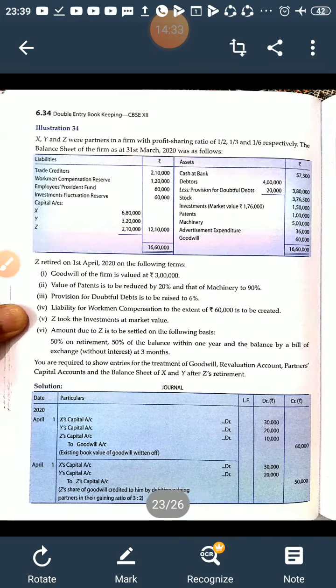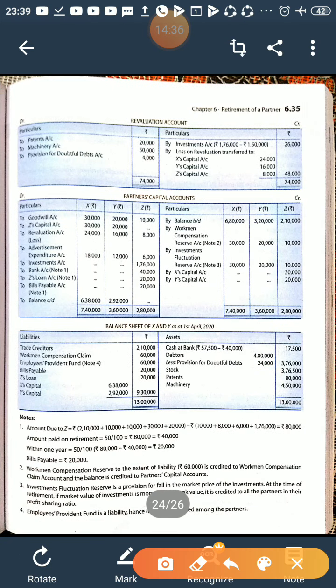Now everything is over. We just calculate the revaluation profit or loss. There is a loss. Debit side total is 74,000. Credit side total is only 26,000. So there is a difference of 48,000. This is a loss on revaluation. For the loss on revaluation, the journal entry will be all partners' capital accounts debited in their old ratio to revaluation account, and it will be debited to partners' capital accounts to revaluation 24,000, 16,000, and 8,000, right?